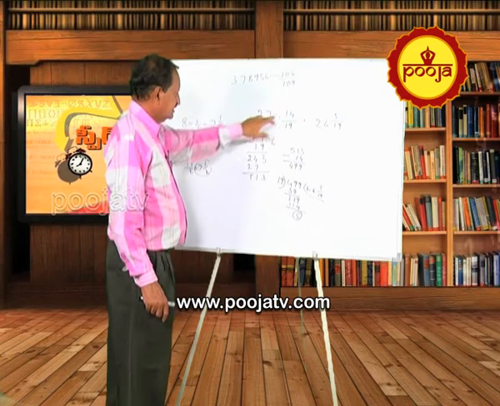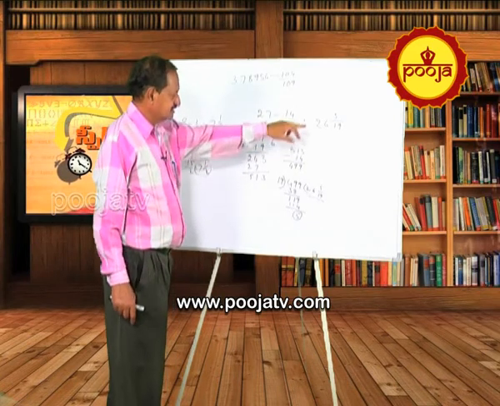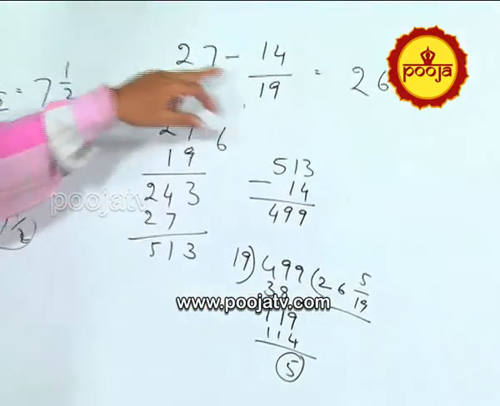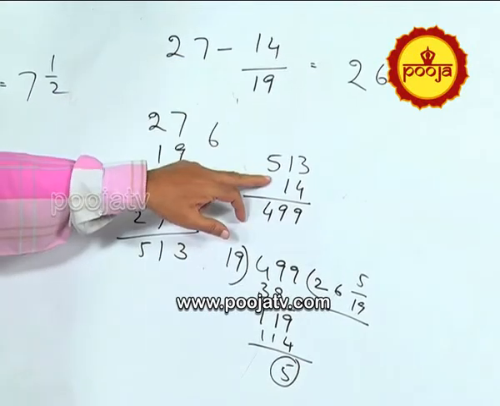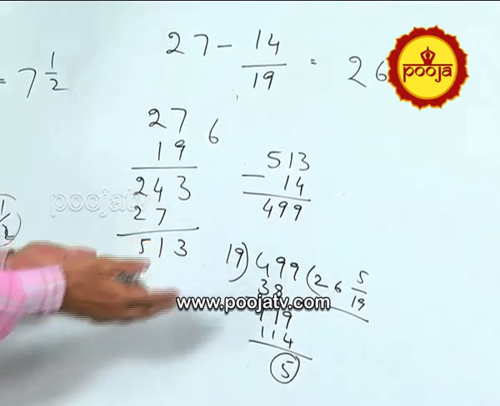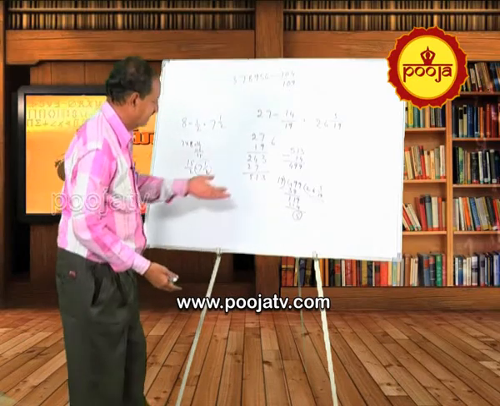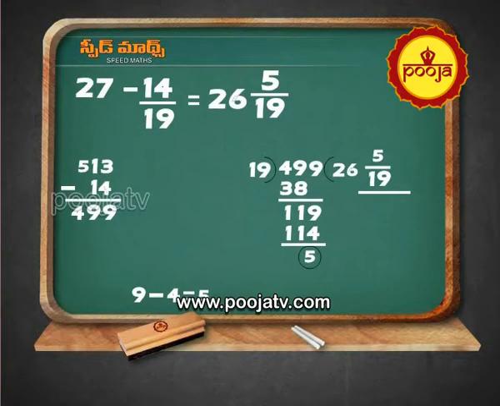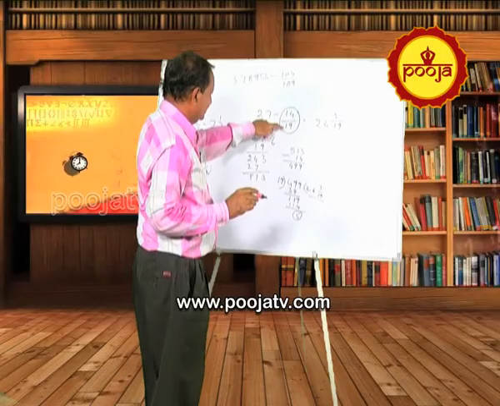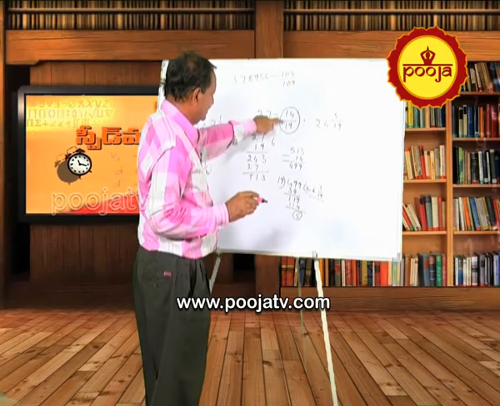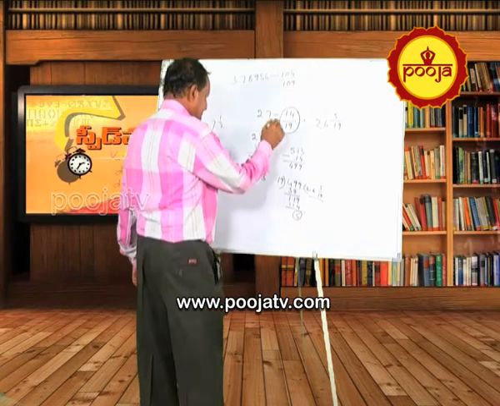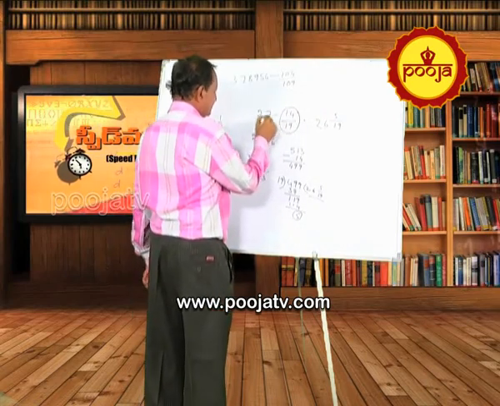Now 27 minus 14 by 19 is 26 5 by 19. Virtually we have multiplied 27 with 19, subtracted 14. Even I have struggled because all these things I have forgotten after learning speed maths, and finally we got the answer like this. But it can be done in 2 seconds only. How? Here please observe, this 14 by 19 is a fraction less than 1, isn't it? Numerator is smaller than denominator. So, 14 by 19 is less than 1. When it is less than 1, you subtract 1 from this full number.